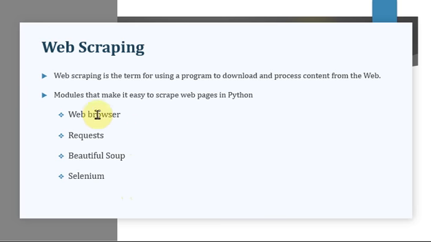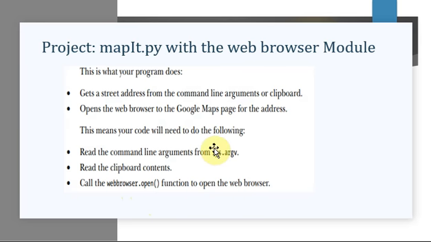We had already seen two modules, that is web browser and request module. Web browser is a module that comes along with Python, so you don't have to install it separately. Under this web browser, we saw a function called open. Whatever URL you're passing to this open function, the web browser module is going to launch the browser with the specified URL.